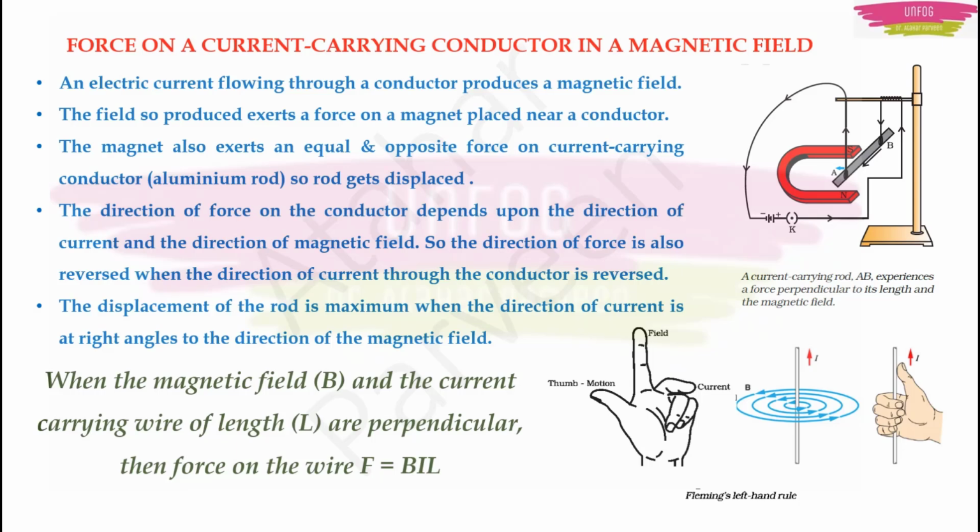And here, when the magnetic field B and the current carrying wire of length L are both perpendicular, then the force on the wire will be equal to BIL, where B is the magnetic field, I is the current, and L is the length of the wire which is carrying the current.